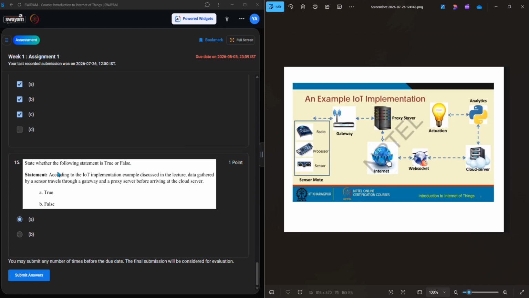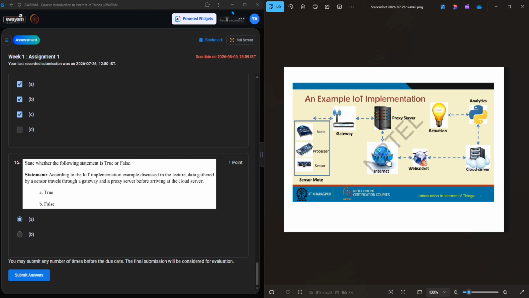And then the final question: state whether the following statement is true or false. According to the IoT implementation example discussed in the lecture, data gathered by a sensor travels through a gateway and proxy server before arriving at the cloud server. Yeah, it's true, guys, because after collecting the data by using the sensor, the data goes through the gateway and proxy server, then it goes to the cloud server. This is true. Okay, this is the assignment 1 answer.